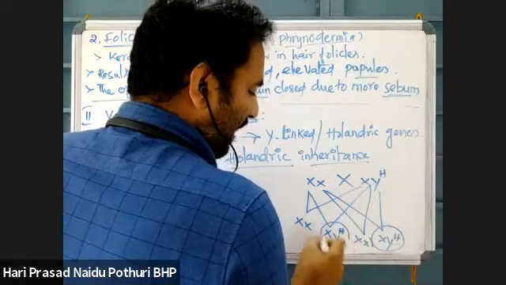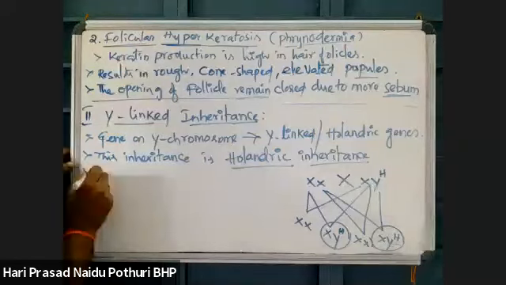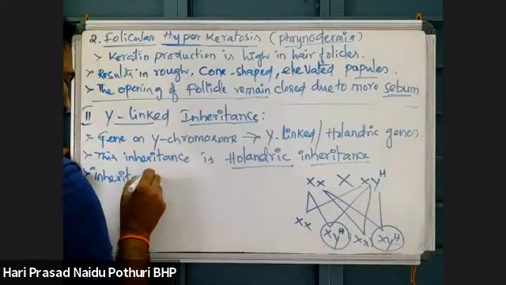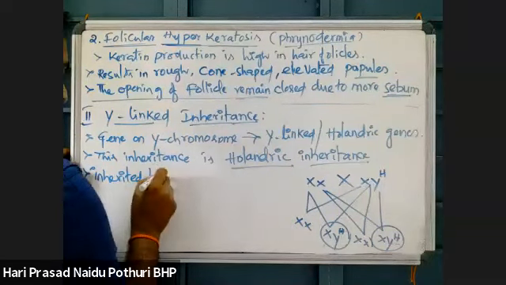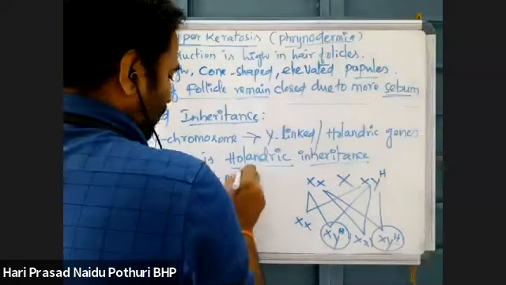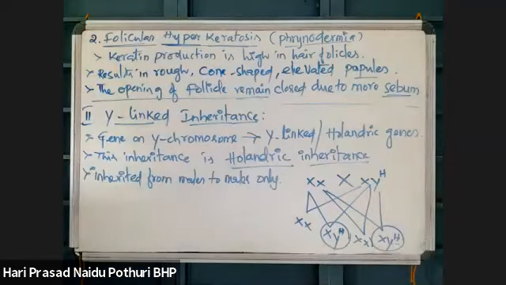That means this is carried only to males. Holandric genes are inherited from males to males only. Why is there inheritance only from males to males for Y-linked inheritance?